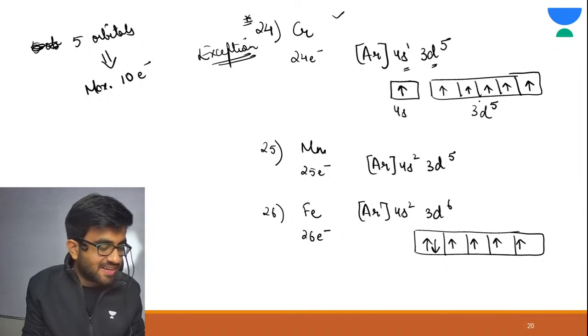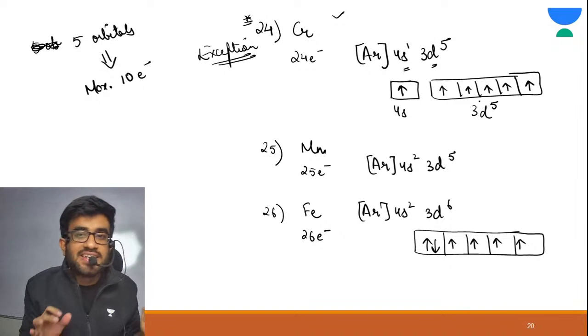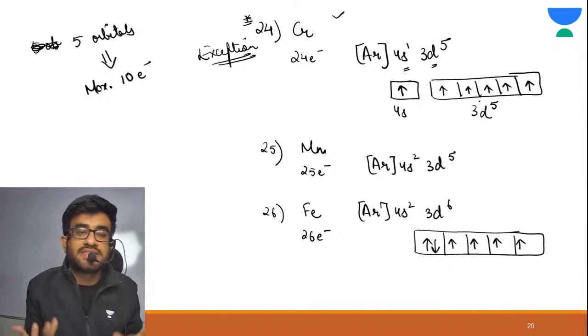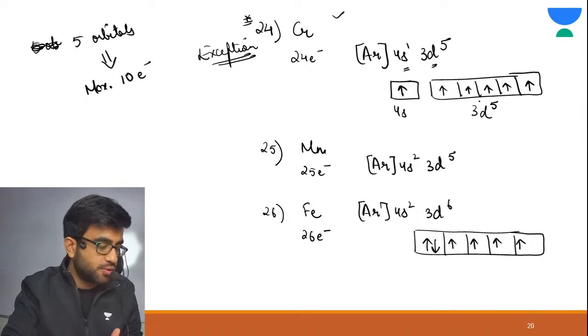Great. So again, d5 is very stable. Why? Because this has symmetrical distribution.